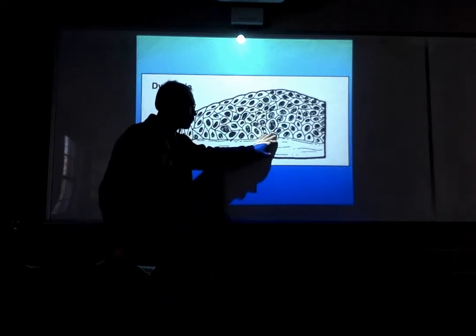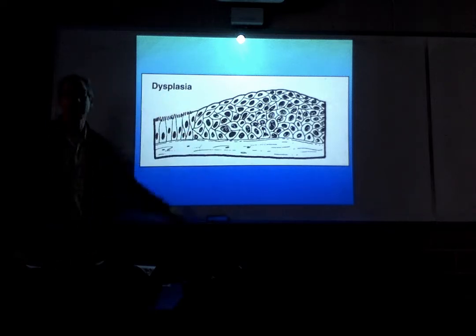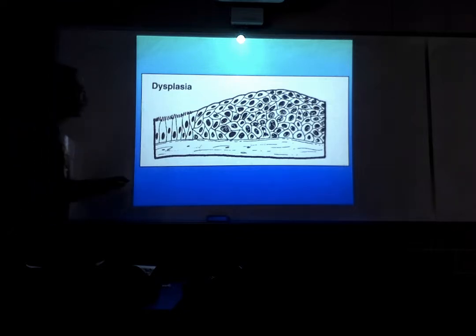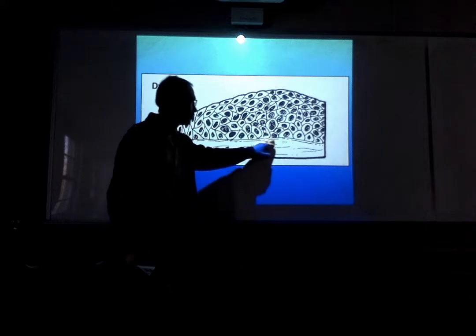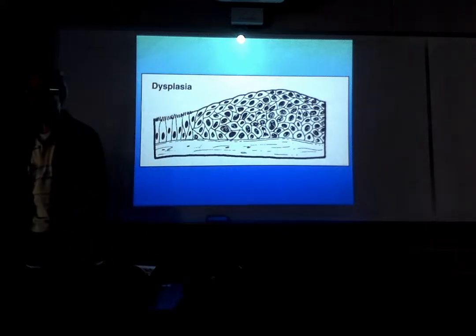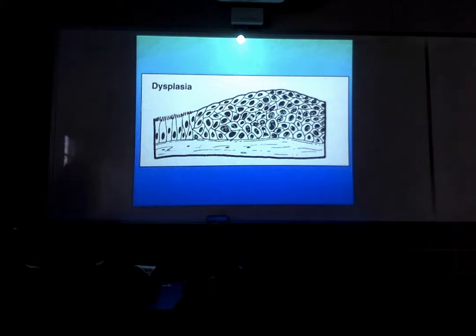We would describe this epithelium as being dysplastic. This is dysplasia. Now again, it's a benign condition. By definition, dysplasia is benign. Okay, we've got intraepithelial neoplasm. It's not invading. This is benign. Whatever it is, it's benign. That's dysplasia. The problem with dysplasia is it's the immediate antecedent to the development of cancer.